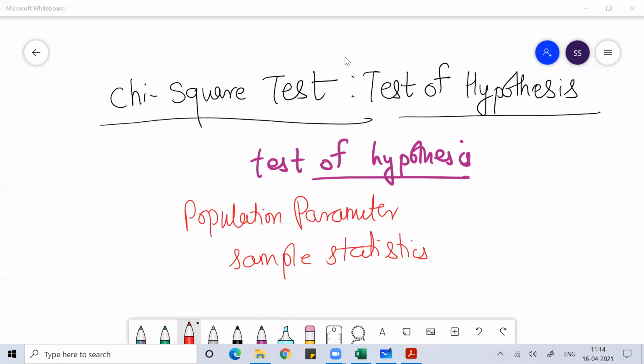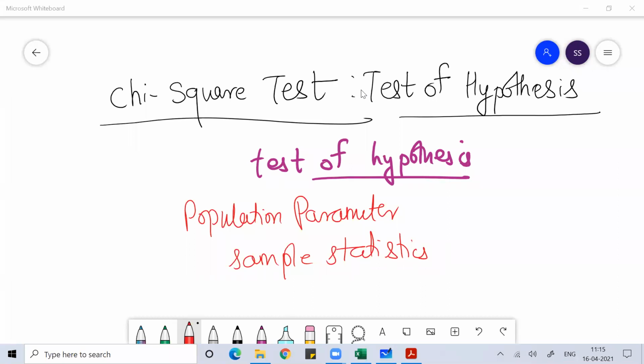I hope you remember the initial days of statistics, when I told you statistics is basically of two types: descriptive statistics and inferential statistics. What is population in that? The set of all the units on which we want to do research is called population.